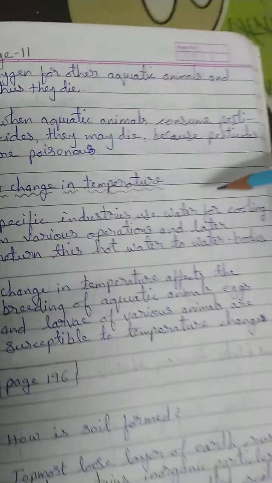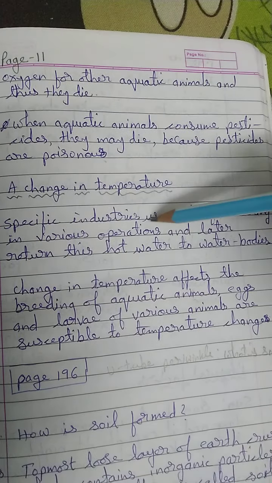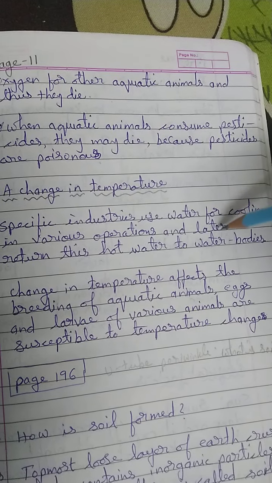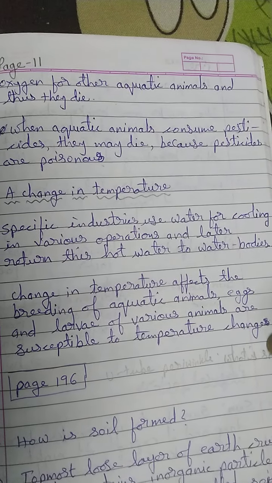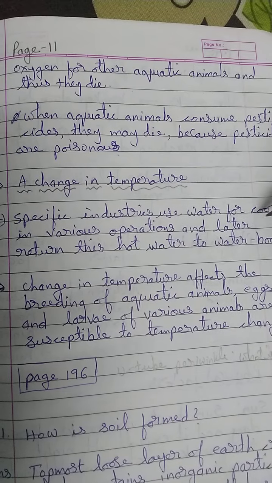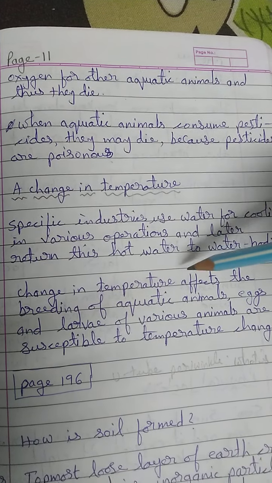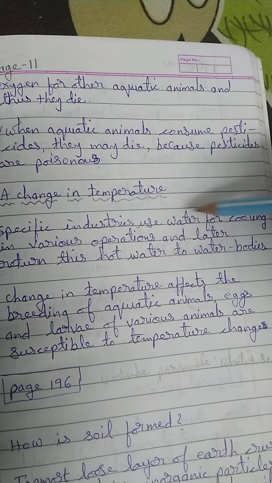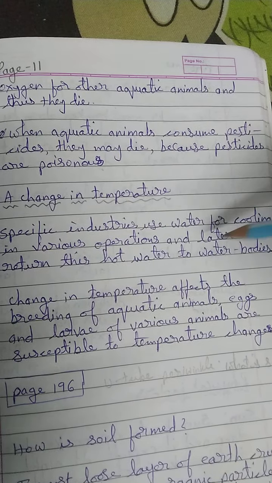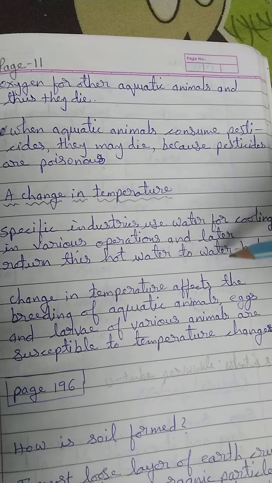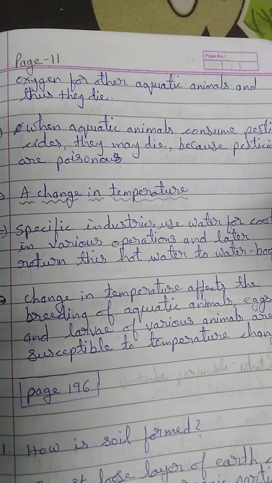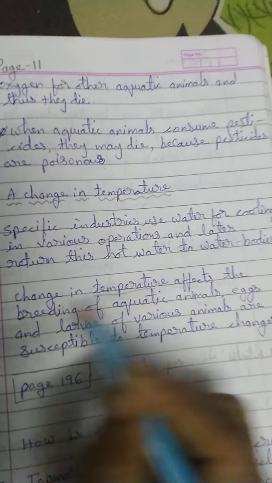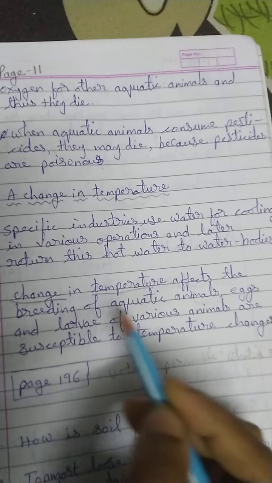Now specific industries use water for cooling in various operations. For cooling various machinery parts or various chemical reactions, they use water. When they use it for cooling and later return this hot water to water bodies, after cooling the machines or any other part in the industries, the water becomes hot and the hot water is released in the water bodies like rivers or lakes. So this changes the temperature of the water in the water bodies.